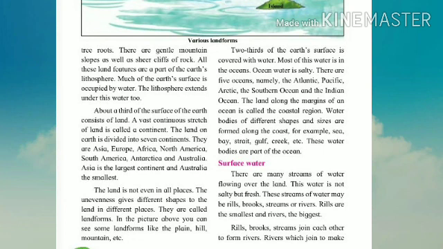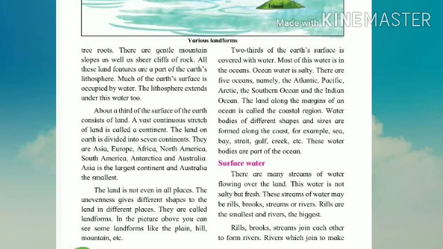The land is not even in all places. The unevenness gives different shapes to the land in different places. They are called landforms. Now you can see here, जो लैंड ज़मीन है वो हर जगह इवन मतलब एक जैसे नहीं होती है, हर जगह डिफरेंट शेप्स होगा, डिफरेंट साइज होगा, उसकी सॉइल अलग होगी. ओके, सो दे आर कॉल्ड एज लैंडफॉर्म्स. In the picture above, you can see some landforms like the plain, hill, mountain, etc. यहाँ पे कितने सारे दिए हैं. माउंटेन है, प्लेन है, वैली है, हिल है, हिलॉक है, रिवर है, सी शोर है.